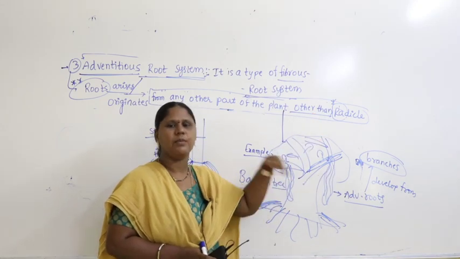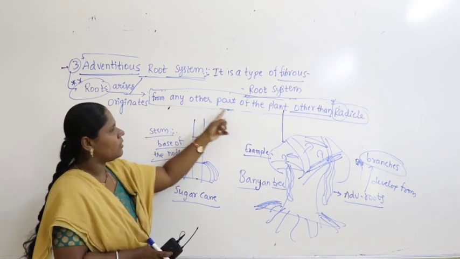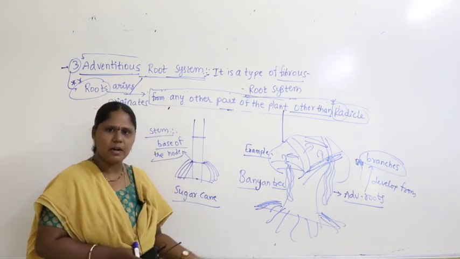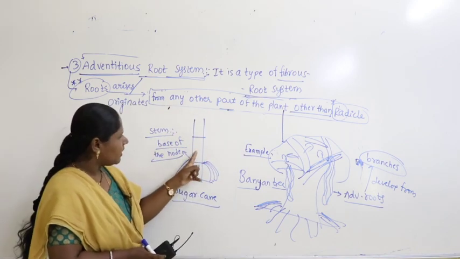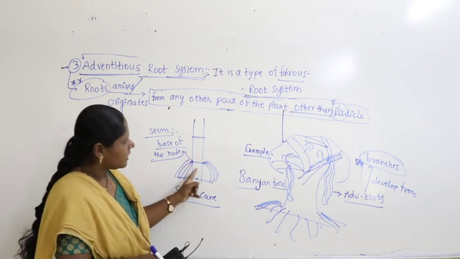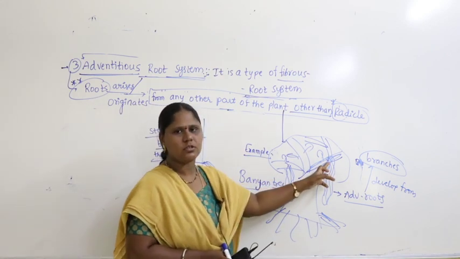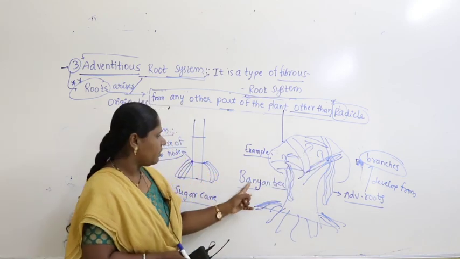If not from the radicle, from where? Any other part of the plant. Any other part means which part? It may be the stem, it may be the base of the stem, or it may be from the branches. So what is another example? We can take the banyan tree.